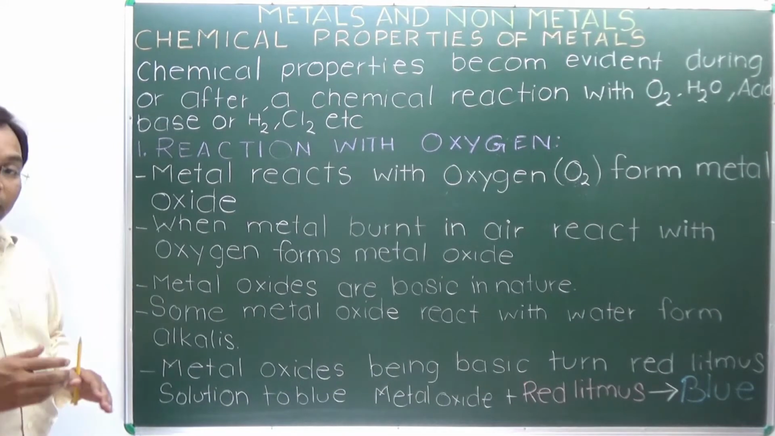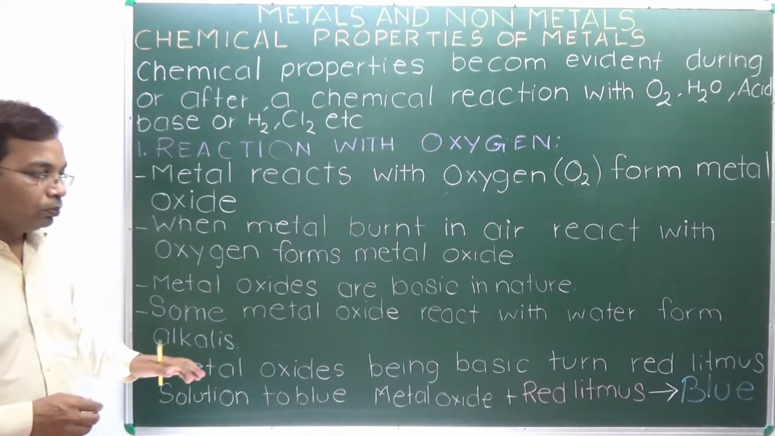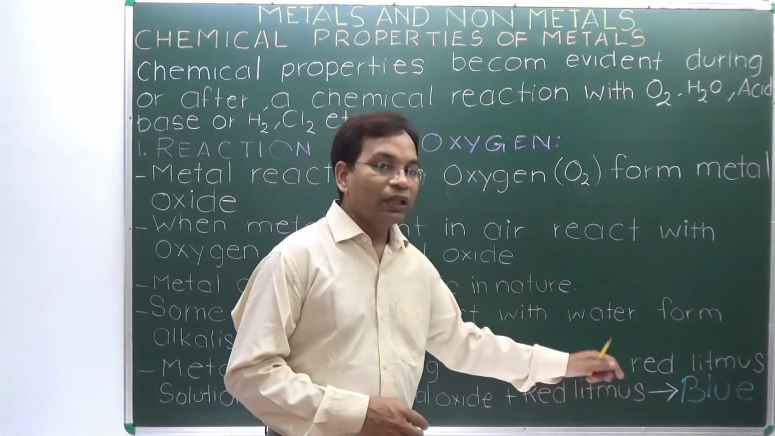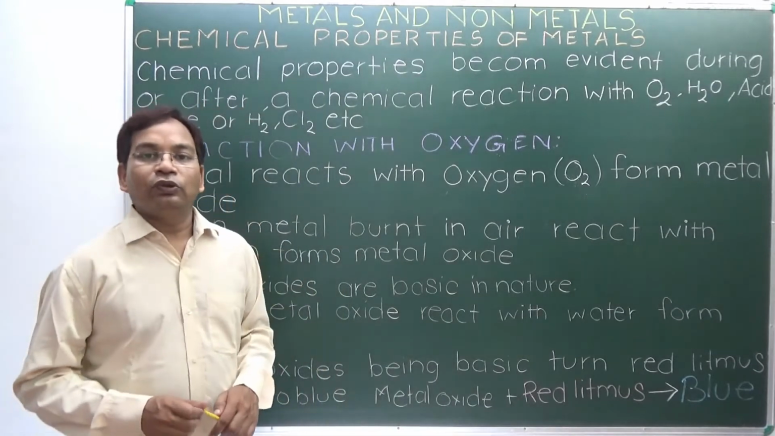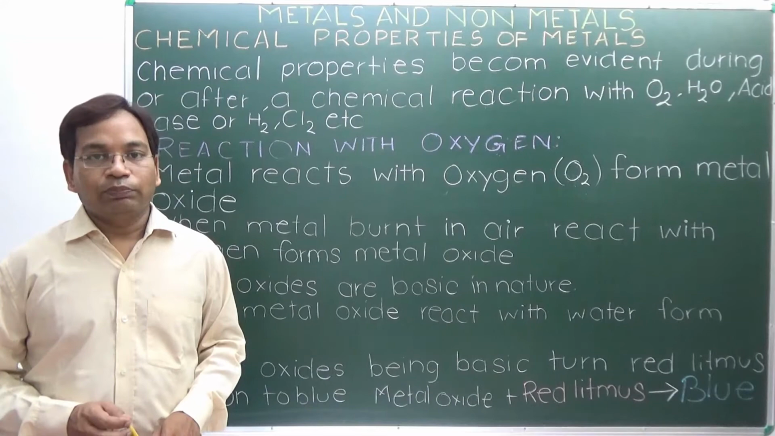And to identify a metal oxide as basic, it turns red litmus to blue. Here, when metal oxide reacts with red litmus, it produces a blue color, which confirms the metal oxide is basic in nature.